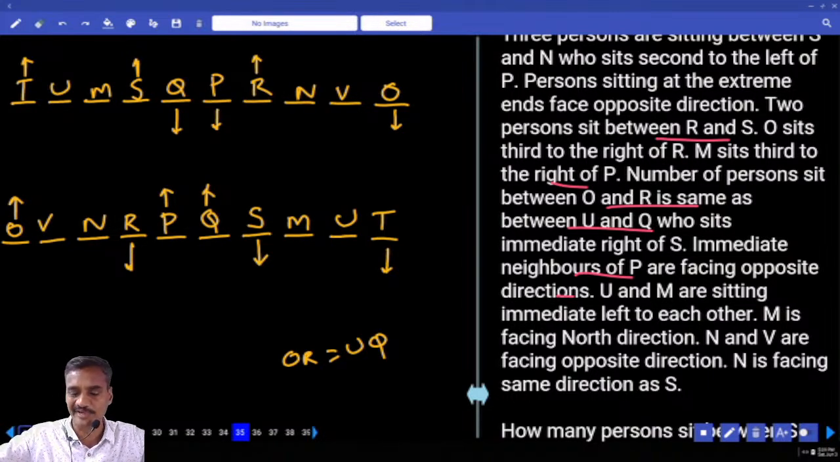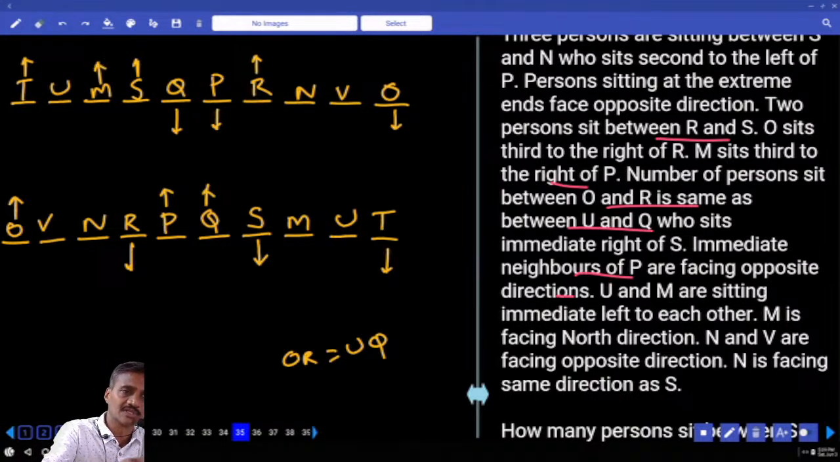U and M are immediate left to each other. M is facing north, and M's immediate left is U. Then U will be south, and U's immediate left is M. Now M is facing north. The immediate right of M is U, and the immediate left of M is S. This case is ruled out.